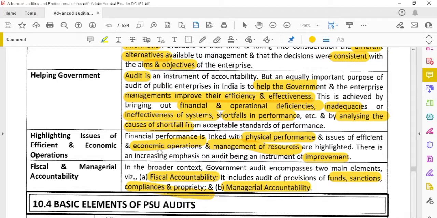Okay, that is linked to the physical performance of the company, how well the company is performing, that can be known. And also it can show economic operations, how the decisions are taken by the company, and also how they are managing the resources. If they are managing the resources in a very good manner, then good profit will come.